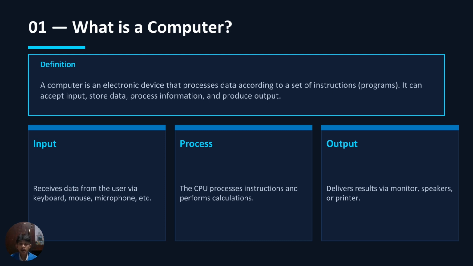The computer receives data from the user through devices such as a keyboard, mouse, or microphone. Second, processing. The CPU processes the instructions and performs calculations. Third, output. The computer delivers the result through a monitor, speaker, or printer.